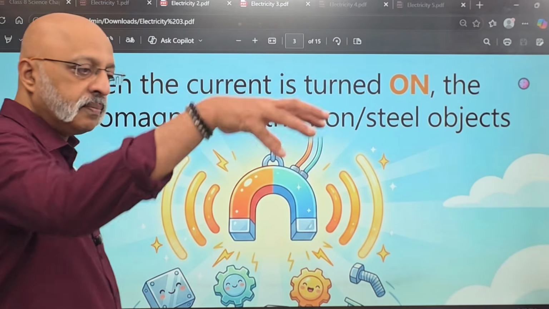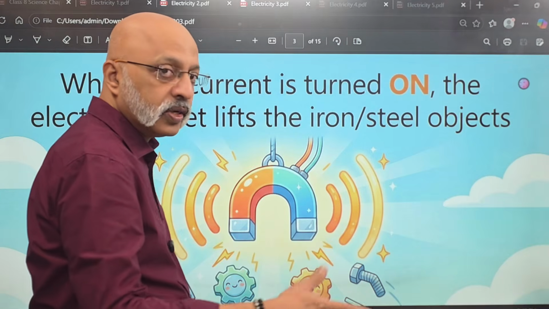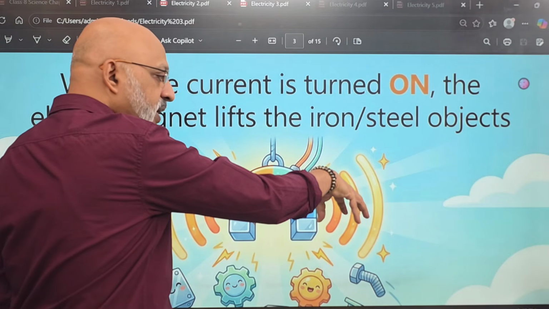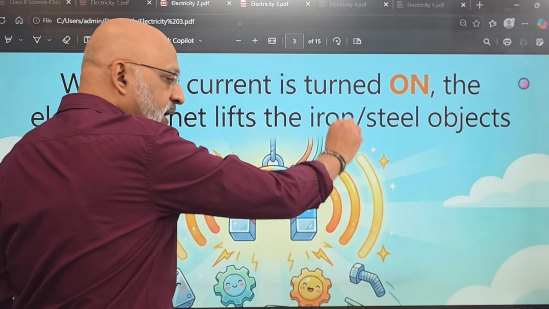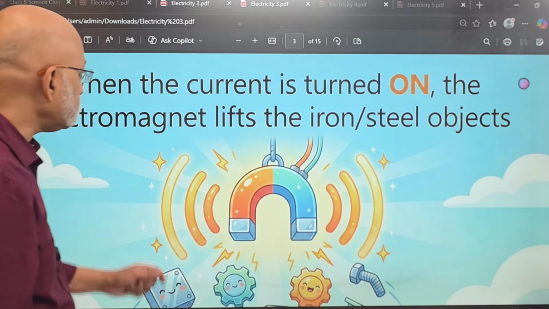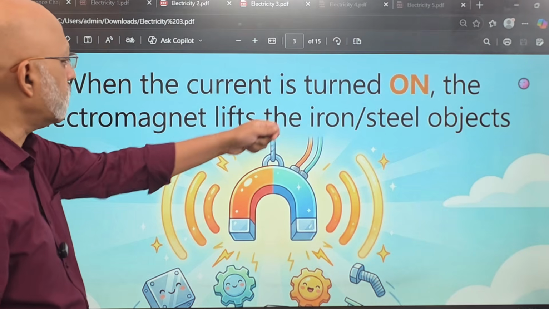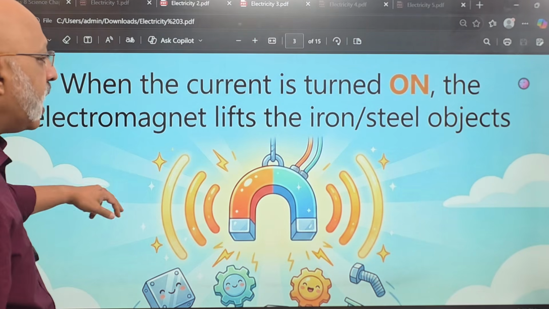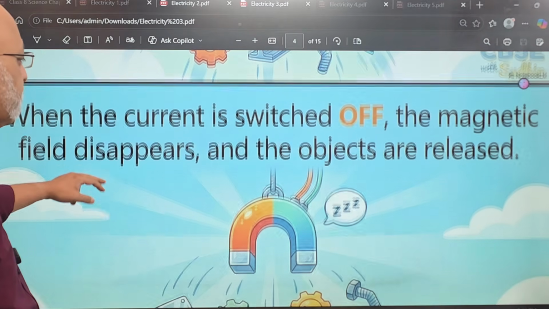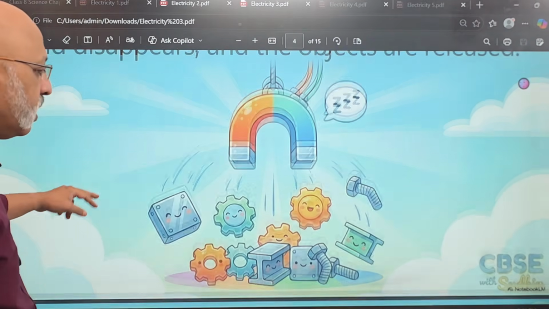You lift it from here, you want to put it there. What you do essentially: switch it on, you lift it, you put it there, you switch it off, it will release, and the whole thing will fall in the other place. Simple, right? So when the current is turned on, the electromagnet lifts the iron or the steel objects. When it is switched off, the magnetic field disappears and the objects are released.